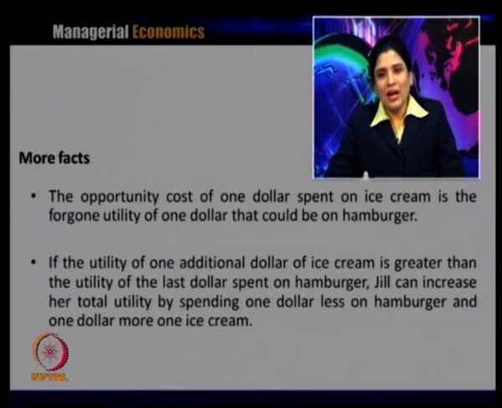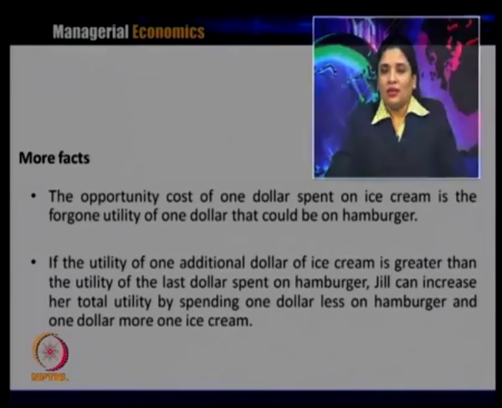So, if she is not spending on the ice cream, she could have bought a hamburger. If the utility of one additional dollar of ice cream is greater than the utility of the last dollar spent on hamburger, Jill can increase her total utility by spending $1 less on hamburger and $1 more on ice cream.